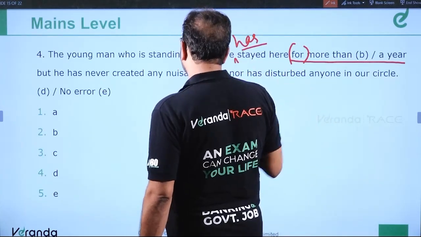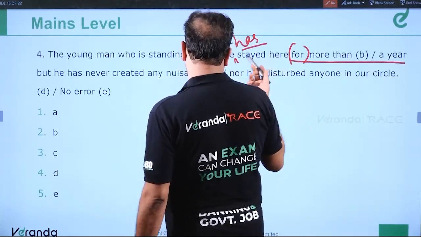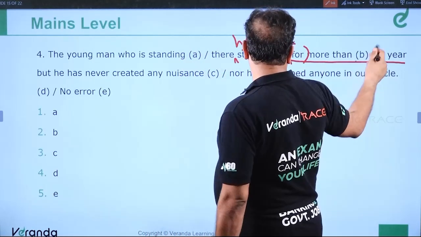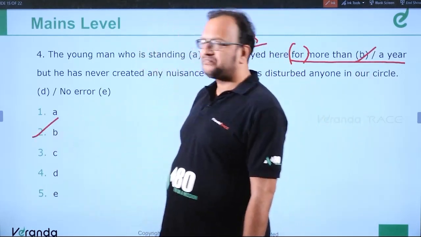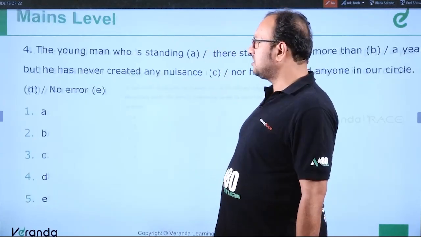It means that he does not live here anymore. So it should be has stayed. Clear? So the error is in part B. So we'll mark B as the answer. Clear? Moving ahead to the next question.